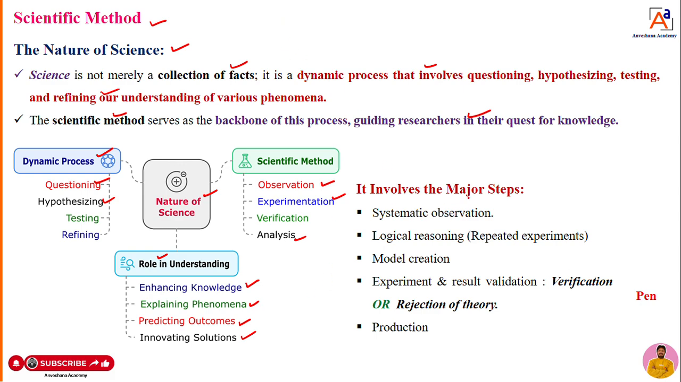Now, as I told, it has some important steps, namely systematic observation, logical reasoning or repeated experimentation, model creation, experiment and result validation, I mean verification or rejection of theory. At the last we are going to do prediction. These are some steps we have in the scientific method. What are the steps of the scientific method? I will explain in detail with this diagram.